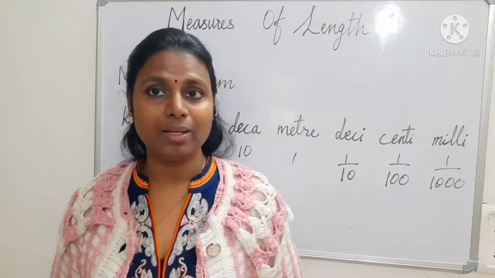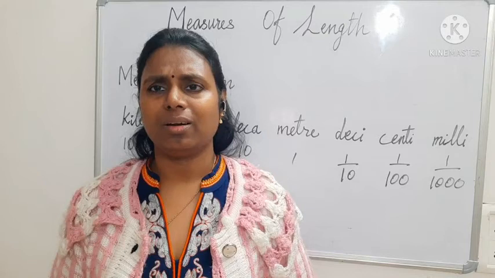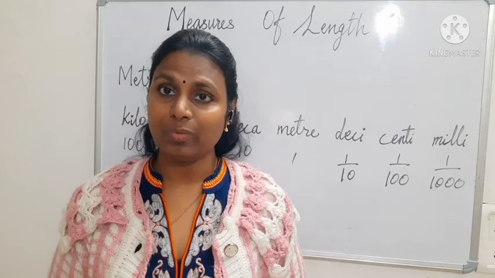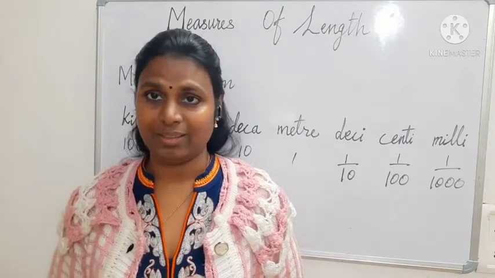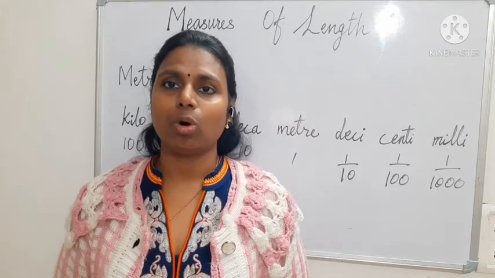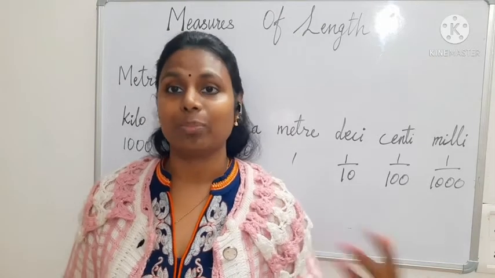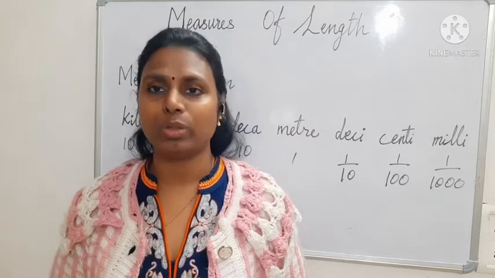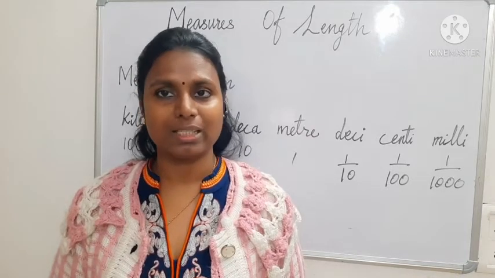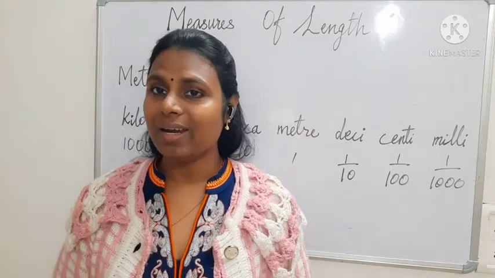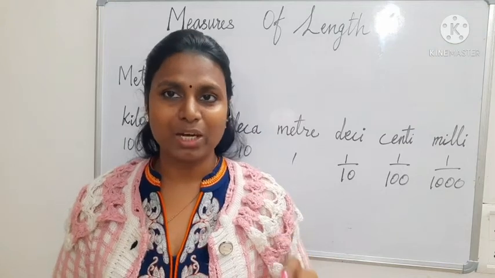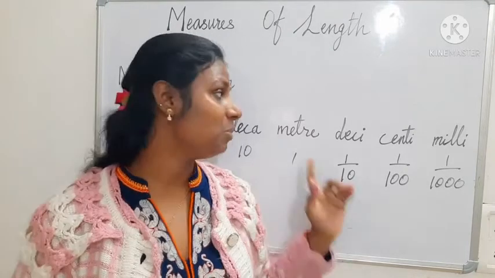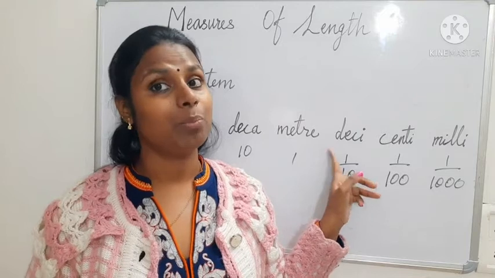But we need one common measurement, a common unit worldwide, isn't it? Then only we can understand what others are saying. If I always speak about handspan, and someone is speaking about something else, we cannot understand. So we need some common units, that is called standard units. The standard unit of length which is used worldwide is meter.